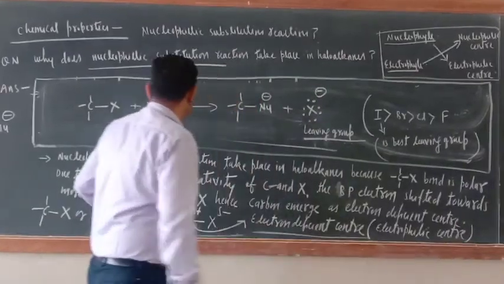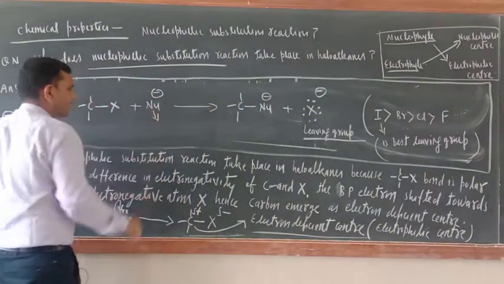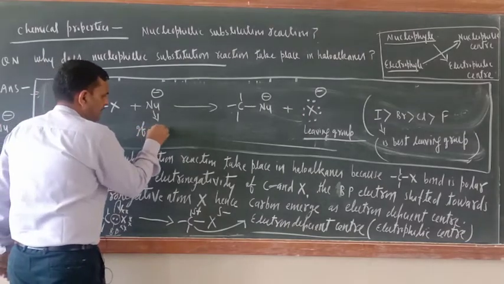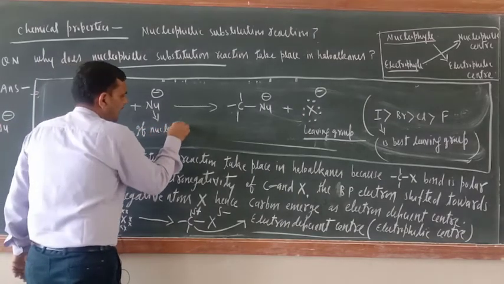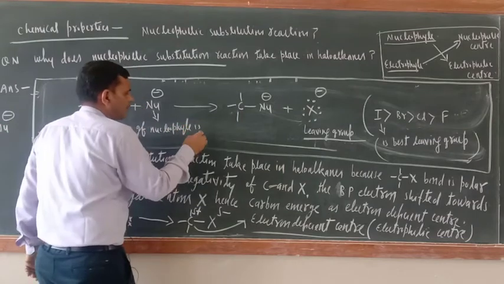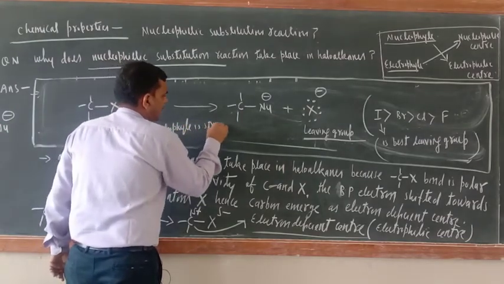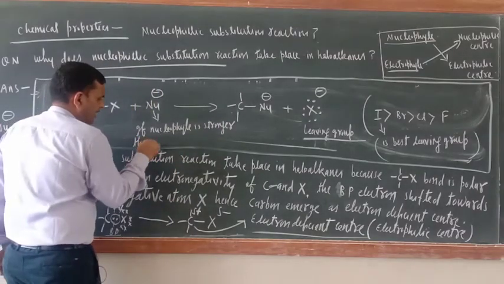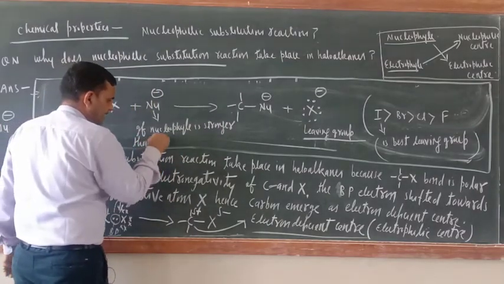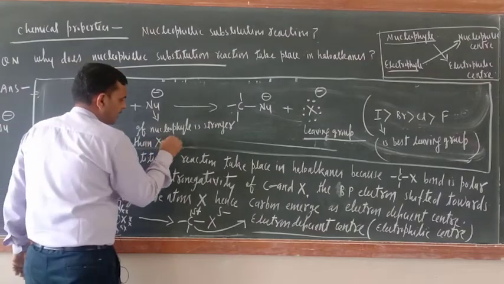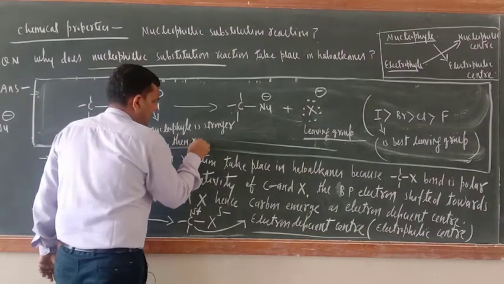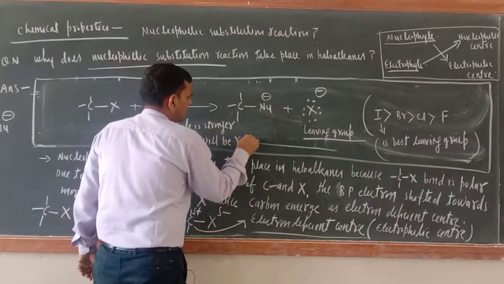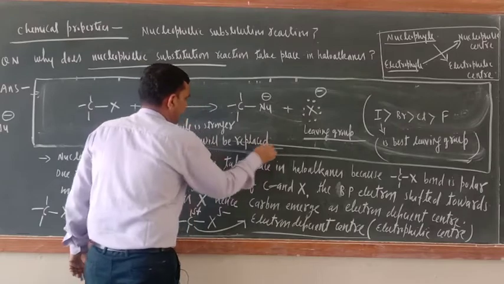Okay, so just see here, if nucleophile is stronger than X, then X will be replaced.